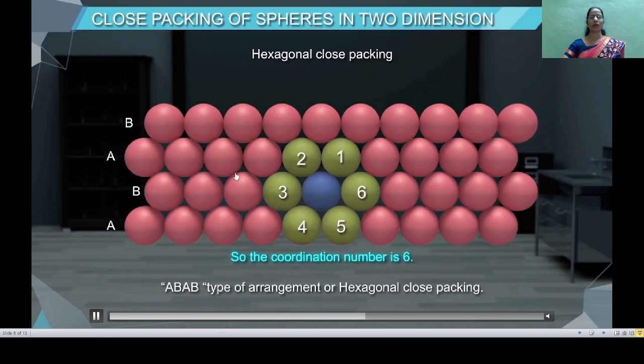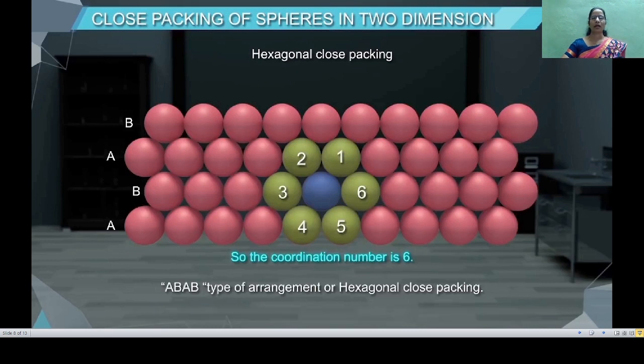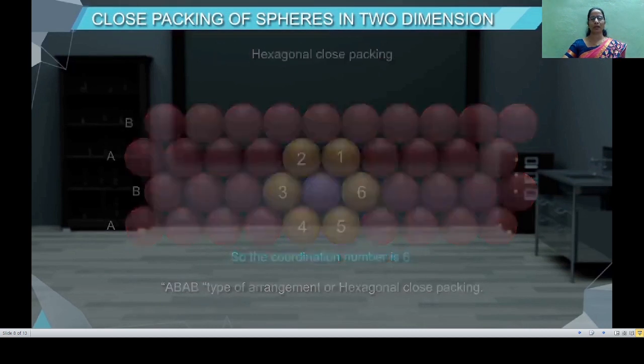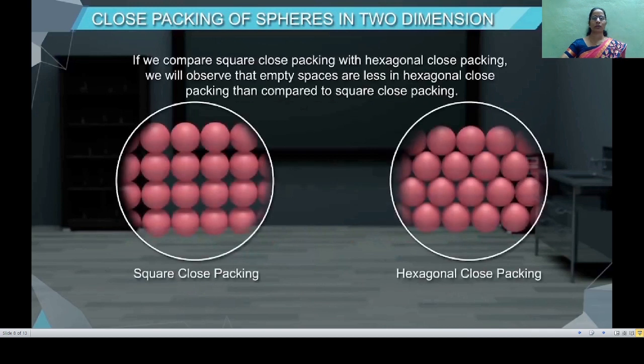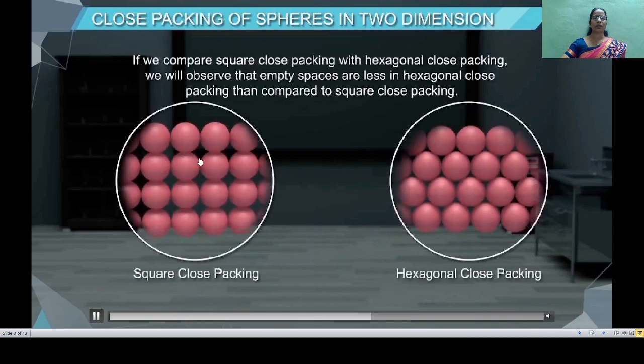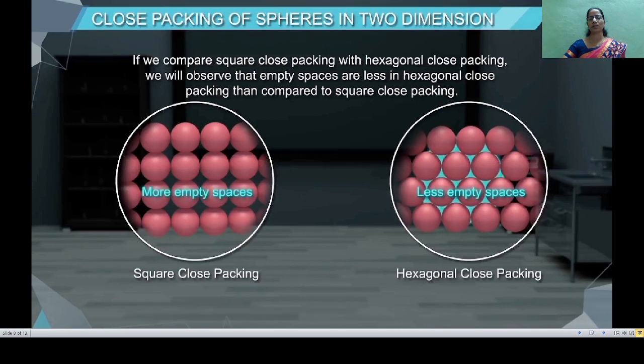Now if you observe the empty spaces in square close packing and in hexagonal close packing, here you see that the empty spaces are more in square close packing while they are less in hexagonal close packing. In square close packing, the empty space has a square shape, while in hexagonal close packing these empty spaces have a triangular shape.